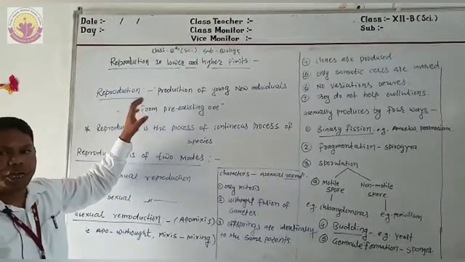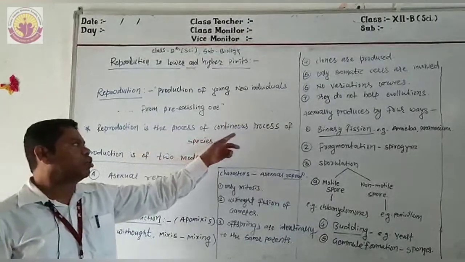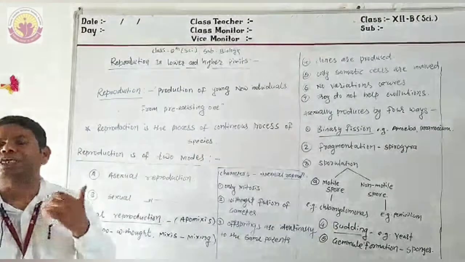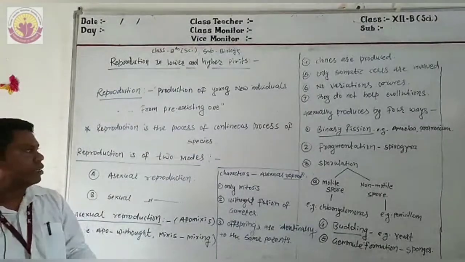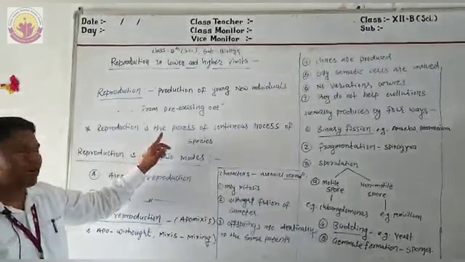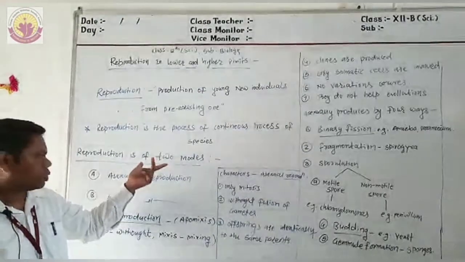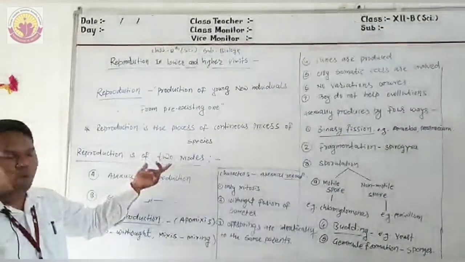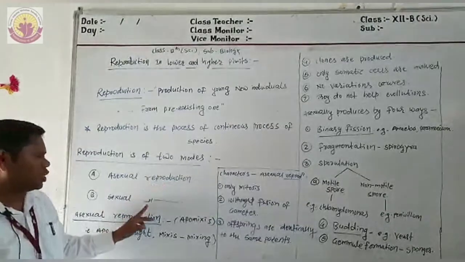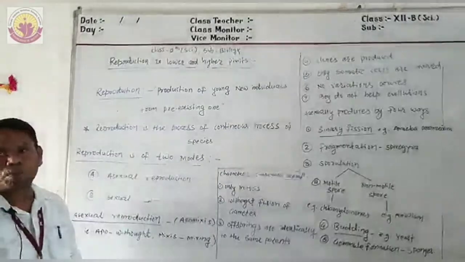Reproduction is the continuous process of species, the formation of new individuals. This reproduction process has two modes: asexual reproduction and sexual reproduction. These are the two modes of reproduction.